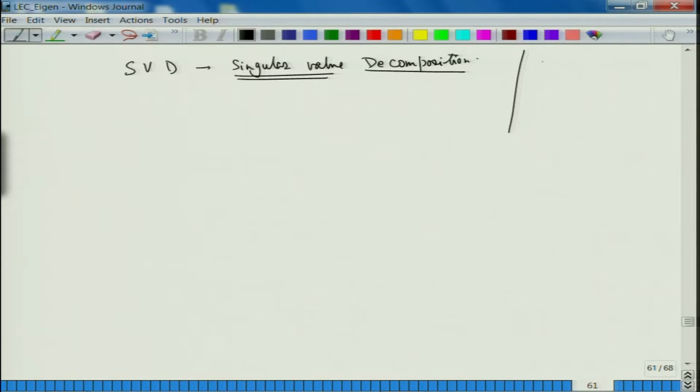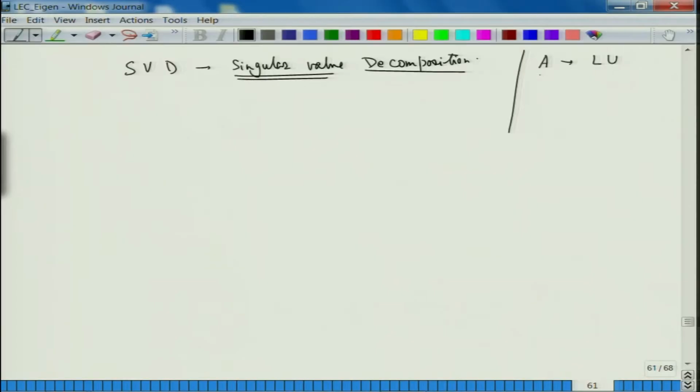Fine. And this is the most important thing that we have, in the sense that starting with a matrix A, we had given you LU decomposition, that was for a square matrix, and from there we got the linear form also, that LU in some sense upper triangular form, so it was M cross N. We also have the notion of A is equal to BC, rank factorization, all right. Then A equal to QR was there, fine, where Q transpose Q was an identity matrix of rank R, whatever the rank of the matrix is. Everything was dependent on the rank.